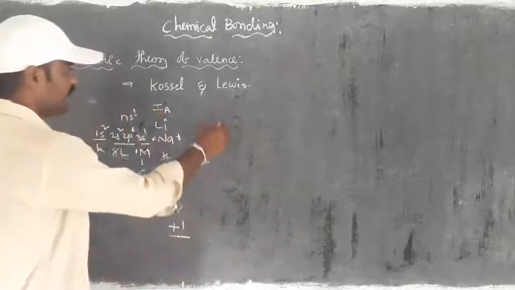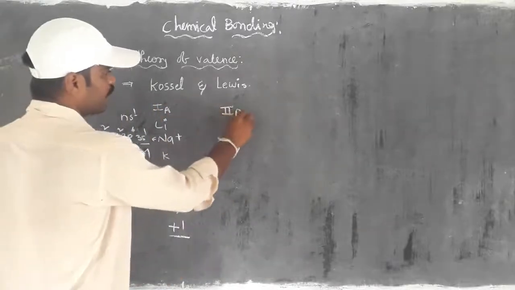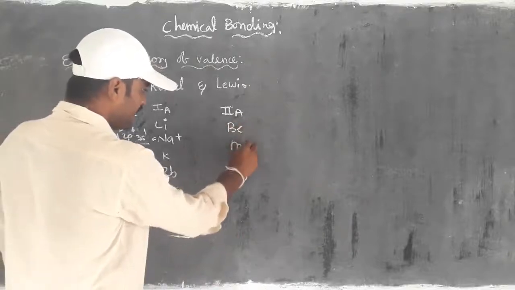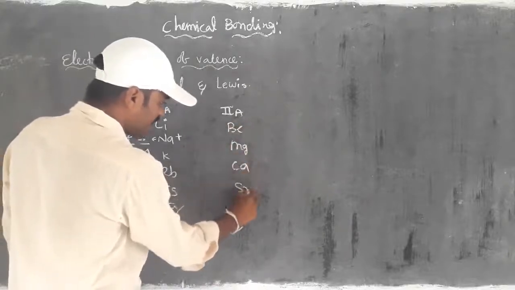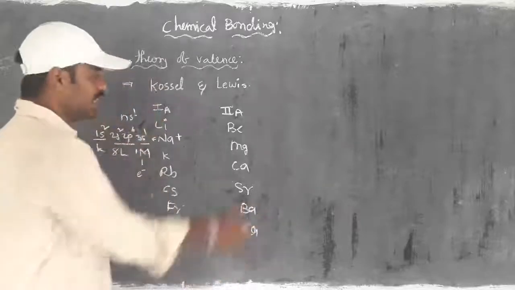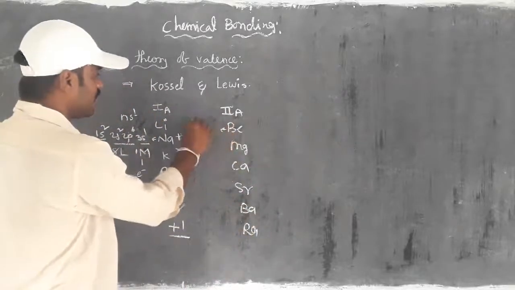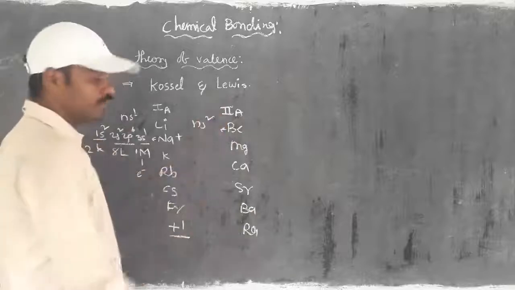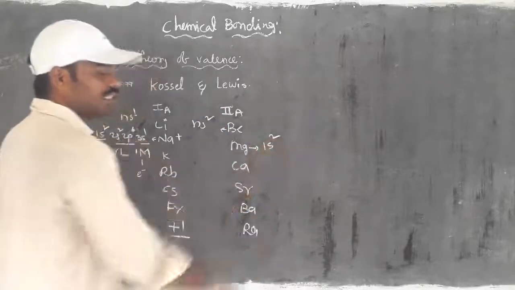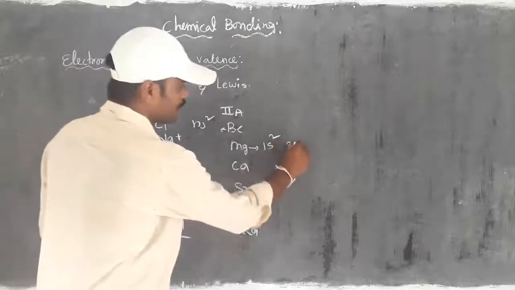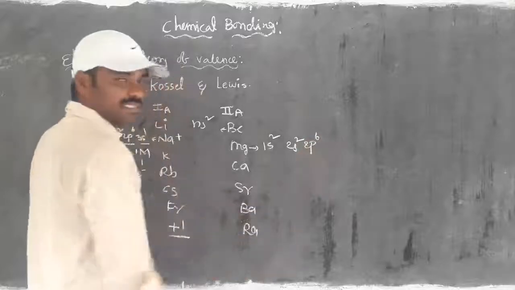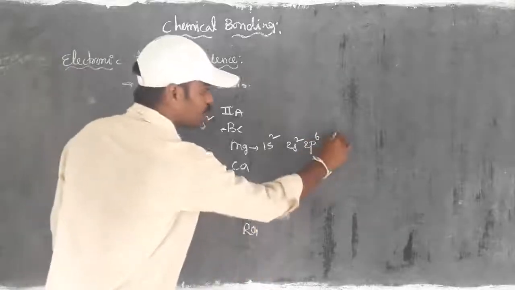In the same way, take the example from the second group: beryllium, magnesium, calcium, strontium, barium and radium. Their configuration is generally ns2. I have taken the example of magnesium, which we can write as 1s2, 2s2, 2p6, 3s2.